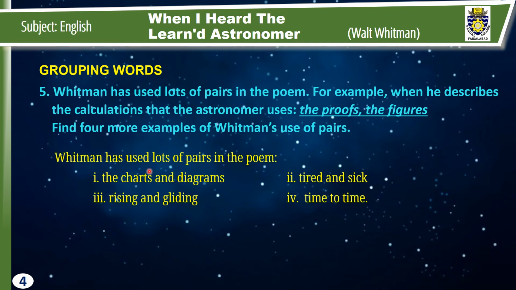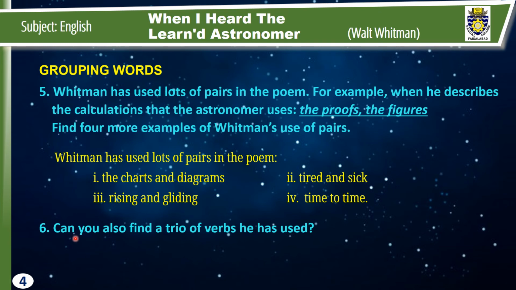Whitman has used lots of pairs in the poem. One is the charts and diagrams. Both are connected with each other. It is a pair. Number 2, tired and sick. It is another pair because both the words almost have the same meanings. Number 3, rising and gliding. It is another pair, almost the same meaning. Rising, उठना, gliding, चले जाना. यहाँ इसका मतलब ये होगा. Number 4, time to time. Again, it is another pair. So these are 4 pairs used by the poet Walt Whitman in the poem.